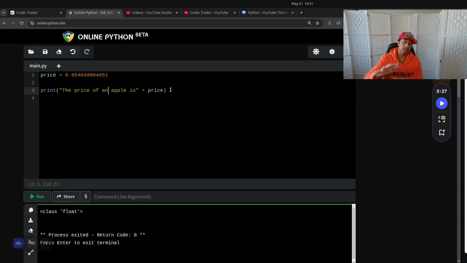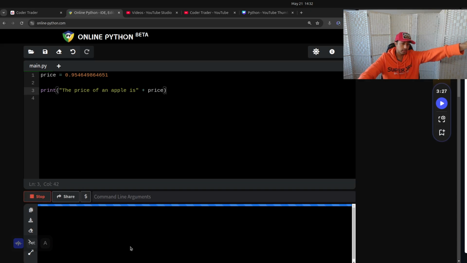In Python it's a bit hand wavy, so these are actually different types. This is a type string, and this is of type float. And in Python you can actually do that, it just converts this to a string. In C++ or Go or Rust, you can't do that. They have to be the same type. So in those languages you'd convert this into a string, and then concatenate them together. But anyway, let's run this and see what happens.